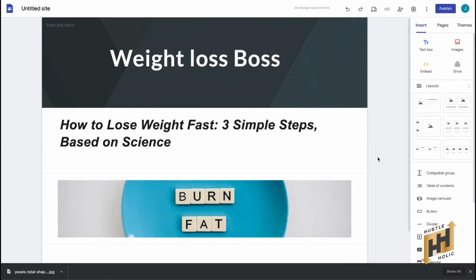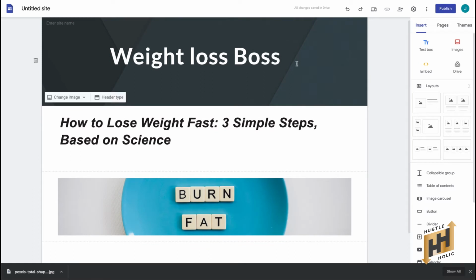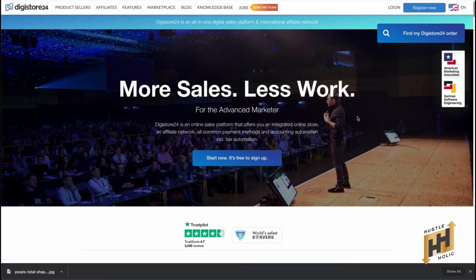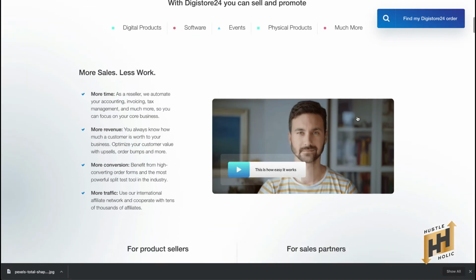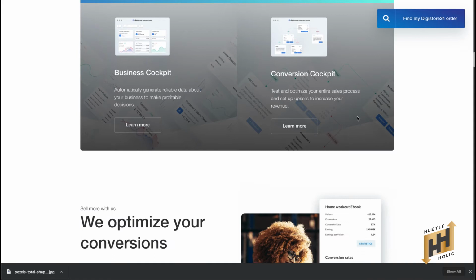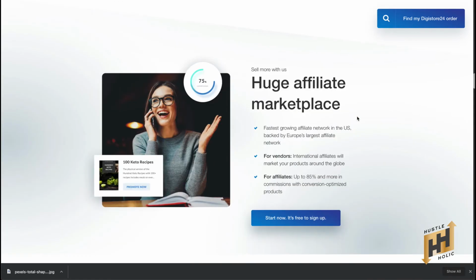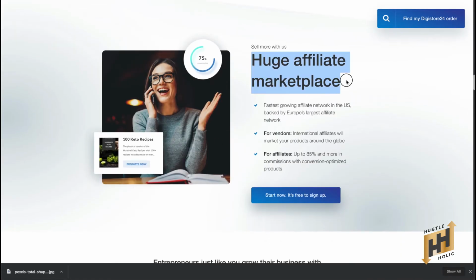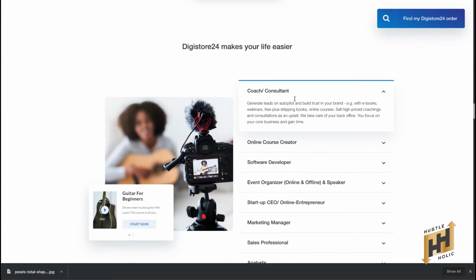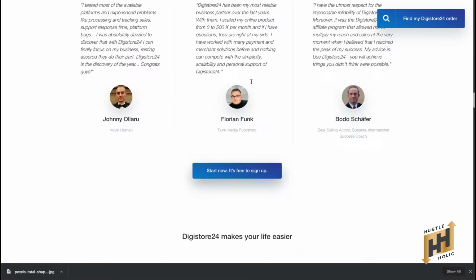To do that, go over to digistore.com. This website is an affiliate marketplace, but if you want to know more about this website, you can read more about them by searching them on Google or just mainly on their website. It's like ClickBank, but only for digital products, and it works all over the world. You can sign up for free. Just relax and follow the steps.